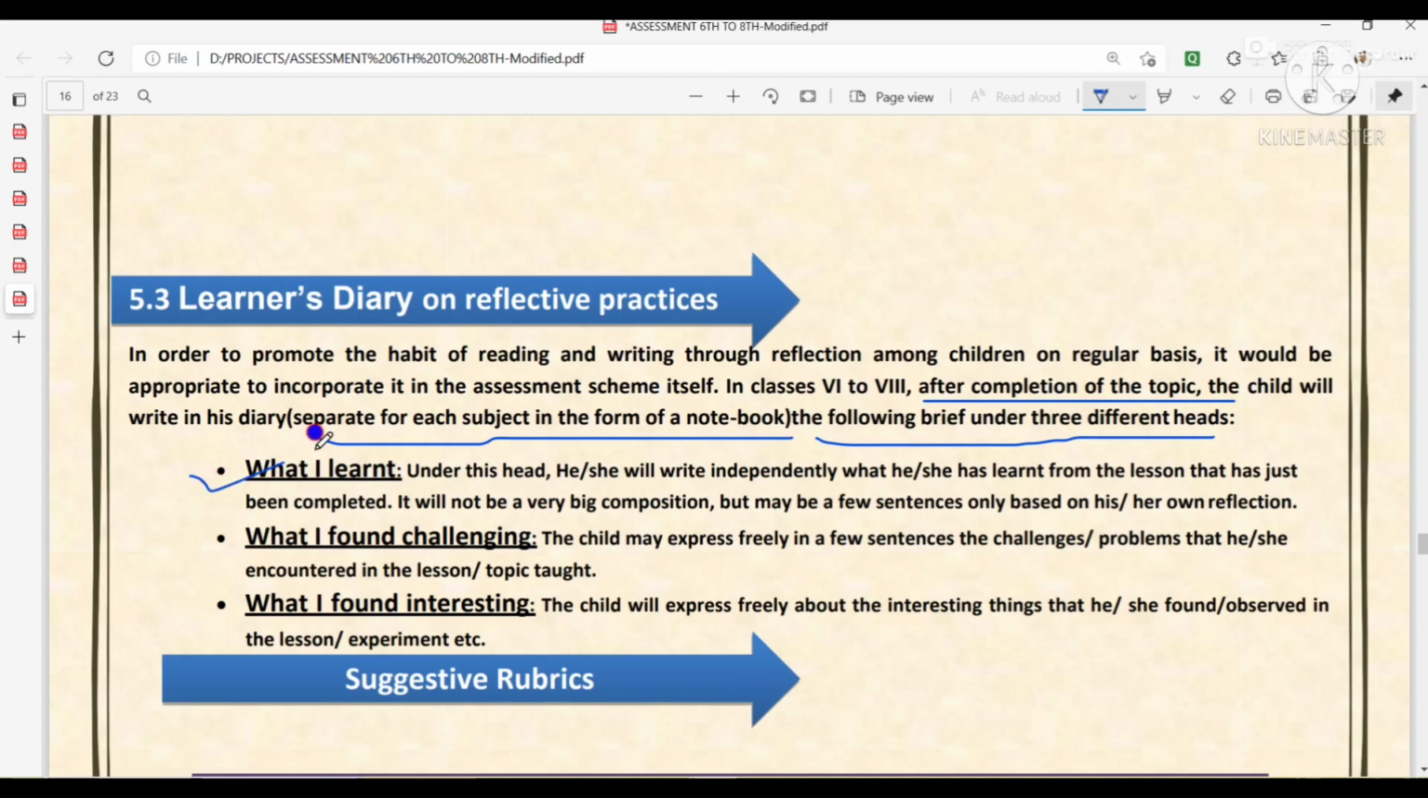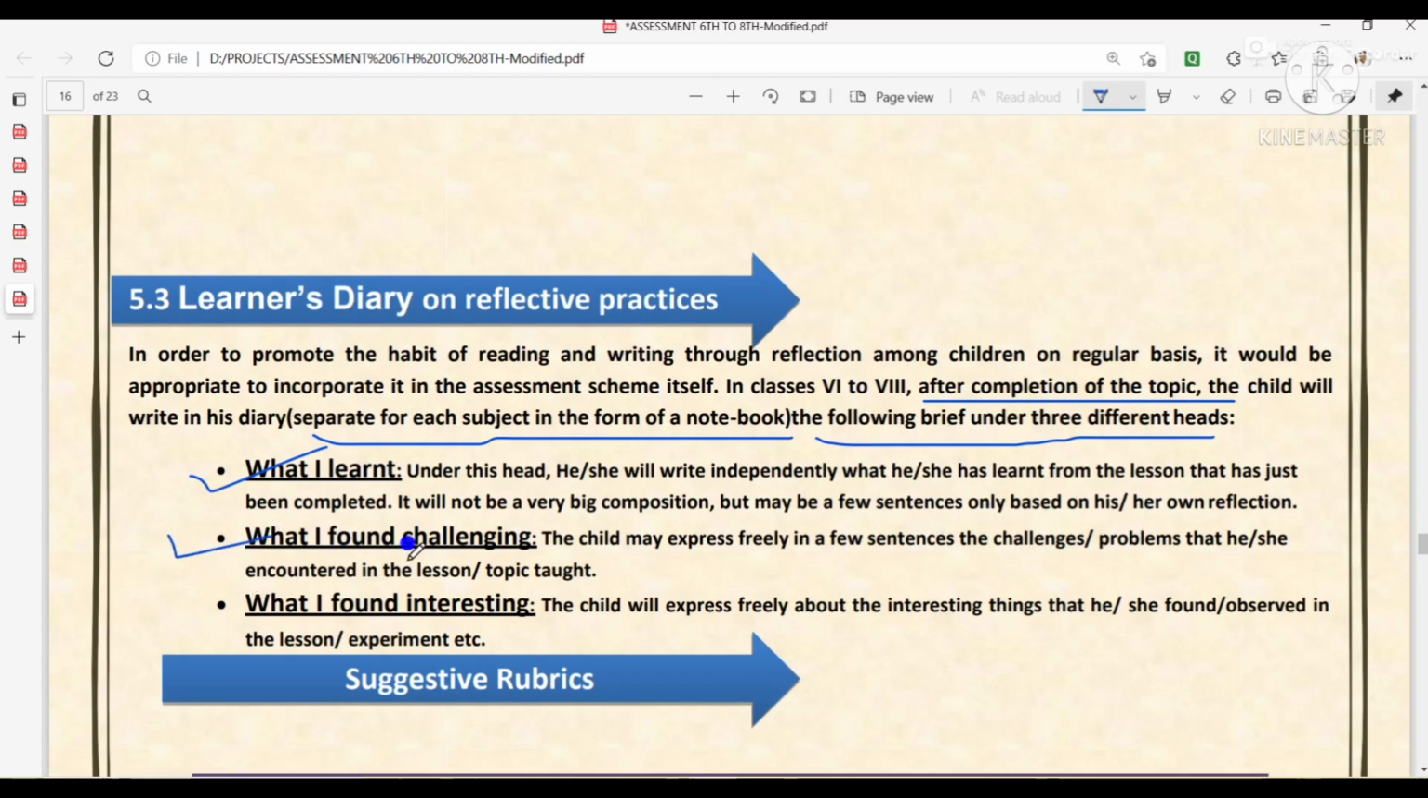So the first one is what I learned. I have already told you. Under this head, he or she will write independently what he or she has learned from the lesson that has just been completed. So after completion of each lesson, you have to write what you have learned. It will not be a very big composition, but maybe a few sentences only, based on your own reflection. So you should not try to write a big composition like an essay. You have to write only a few sentences.